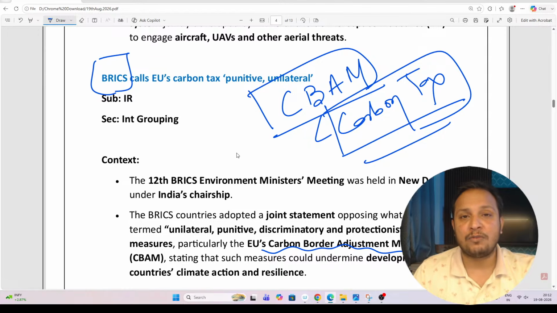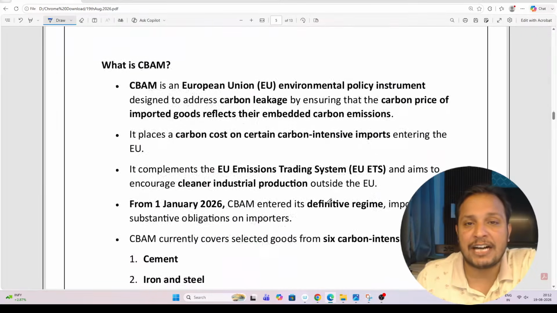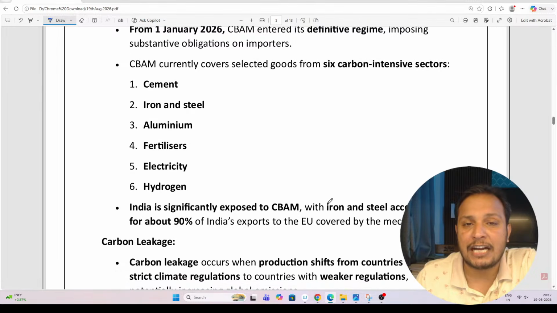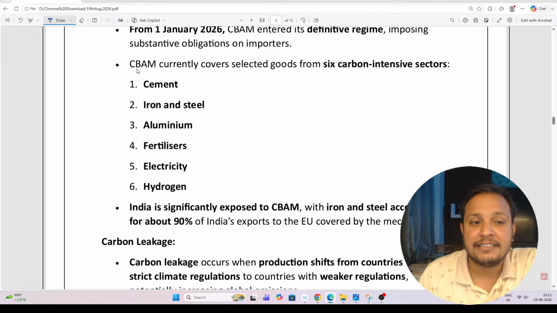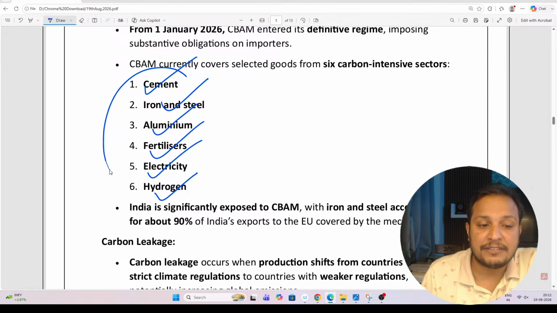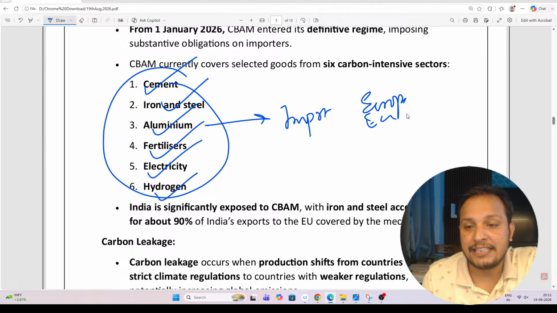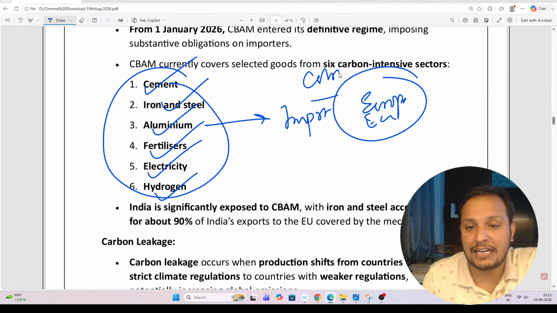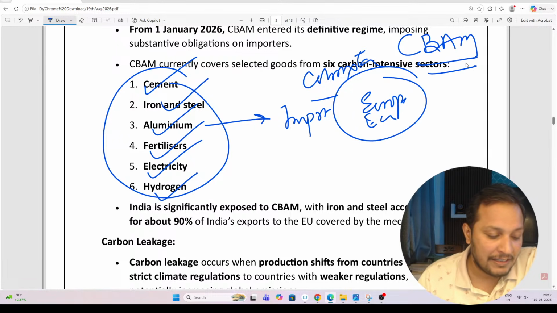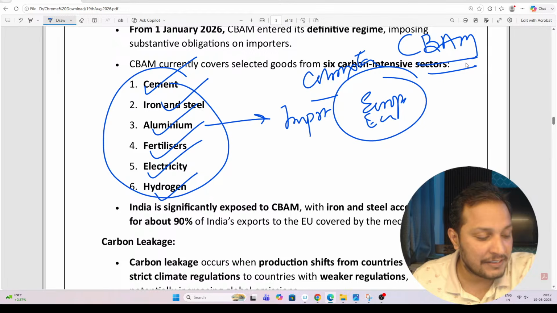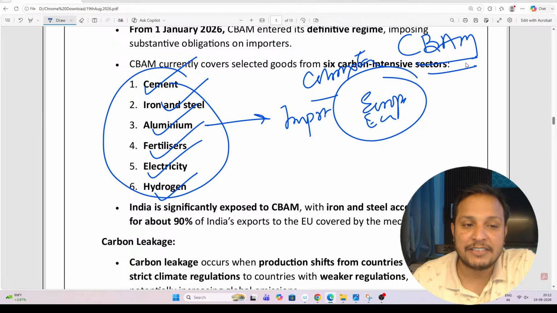But the problem is, guys, CBAM targets carbon-intensive industries. Which carbon-intensive industries is it targeting? Cement, iron and steel, aluminium, fertilizer, electricity, hydrogen. If these imports come to the EU, they first have to pay a tax, which is called the carbon tax. This carbon tax is nothing but CBAM. Is this clear, guys? Seven carbon-intensive industries are included.